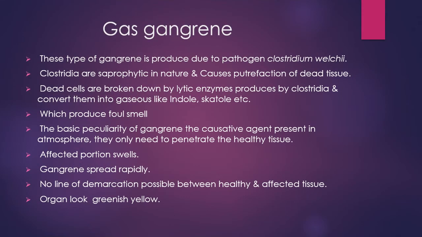Then another important gangrene is gas gangrene. This type of gangrene is produced by the pathogen Clostridium welchii. Clostridium welchii is a spore forming organism found in soil and may enter the intestine through vegetables. The organisms are non-invasive, but when they find a break or bruise in the epithelium, they enter the blood vessels, meaning they cannot enter the blood vessels directly.